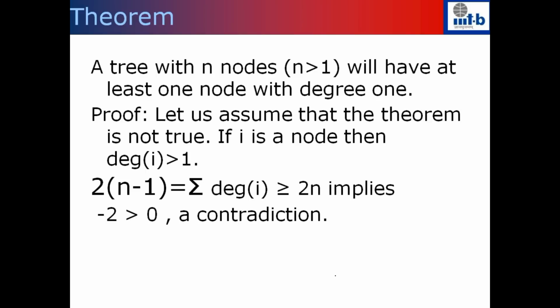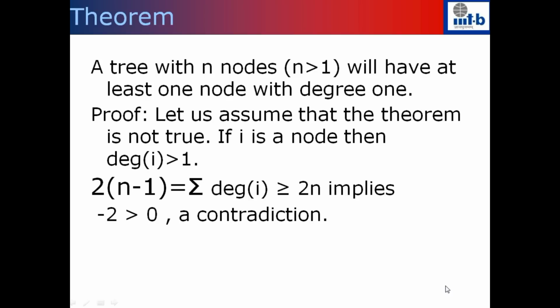Let's assume that this theorem is not true. So every node in the tree should have a degree strictly greater than 1, which is greater than or equal to 2. Let's just sum up the degree of every node in the graph. The graph has n vertices, and the degree of each vertex is at least 2. So the sum of the degrees of all the vertices should be greater than or equal to 2n. But we have seen that the sum of the degrees of the vertices in the graph is twice the number of edges in the graph.